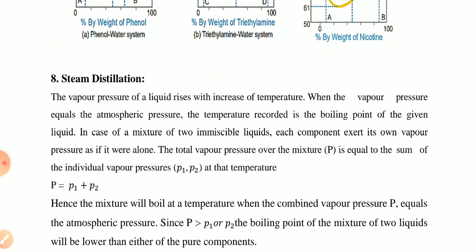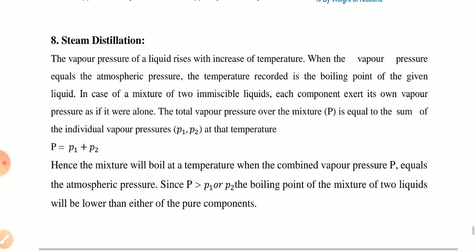As you know, the vapor pressure of a liquid rises with an increase in temperature. When the vapor pressure reaches the atmospheric pressure, the temperature recorded is the boiling point of the given liquid. In a mixture of two liquids, each component exerts its own vapor pressure, and the total vapor pressure over the mixture P is equal to the sum of the individual vapor pressures P1 and P2 at that temperature.